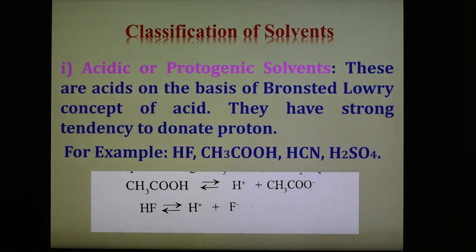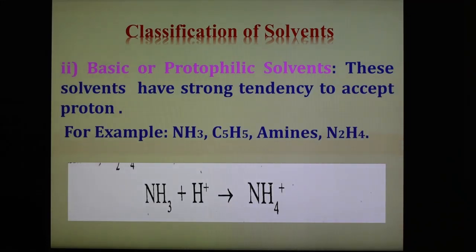Now the second type is basic, also known as protophilic solvent. These solvents have a strong tendency to accept proton and also donate electron. Examples of this type are ammonia NH3, pyridine C5H5N, hydrazine N2H4.